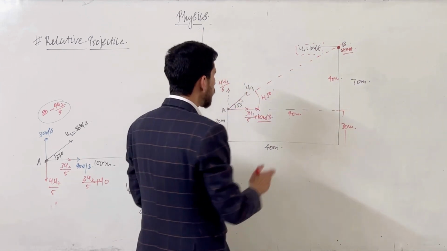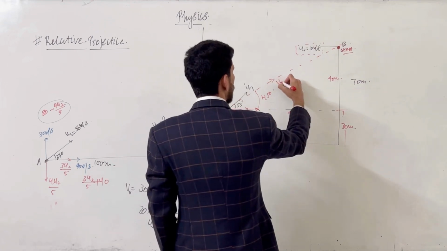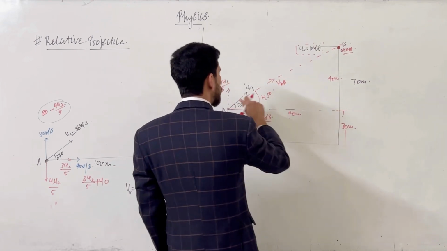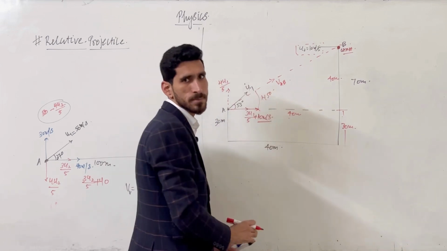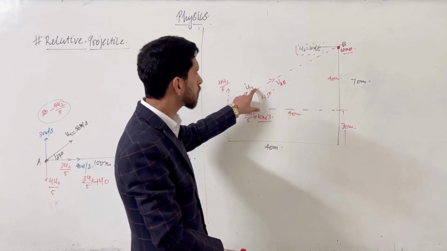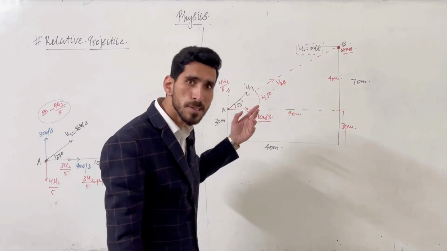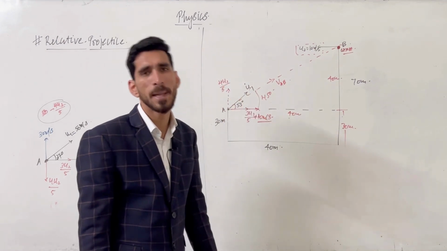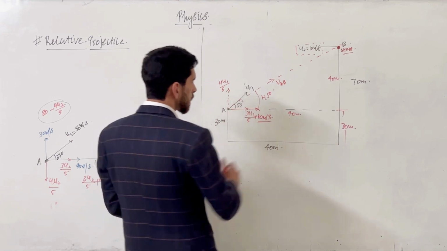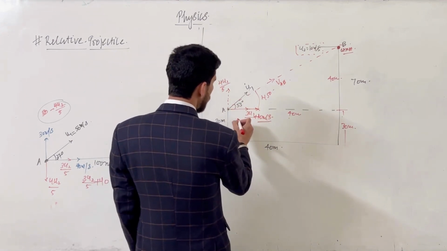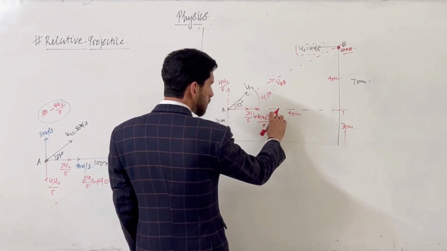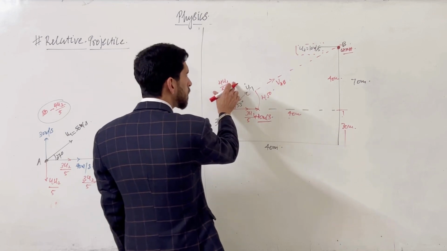So where should our net velocity be? The relative velocity of A with respect to B should be at a 45 degree angle. And if the velocity is at a 45 degree angle, it means the horizontal velocity and vertical velocity should be the same. Just by applying this concept, our question is solved. The horizontal velocity is 3u1 by 5 plus 10, and the vertical is 4u1 by 5.